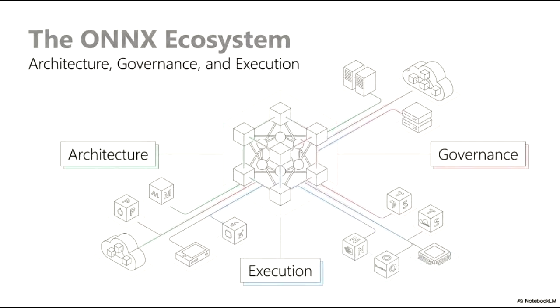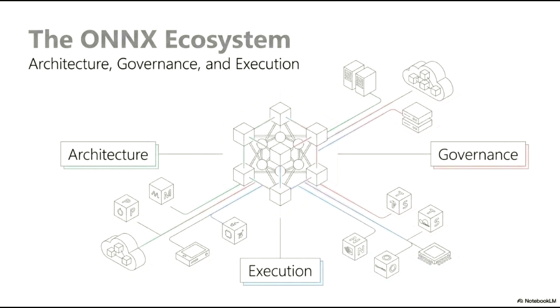Welcome, everyone. Today we are looking at the foundational elements of the ONNX ecosystem, specifically focusing on architecture, governance, and execution. As shown in the central visualization, ONNX serves as the vital link between various development frameworks and deployment environments. Starting with architecture, ONNX provides a standardized model format that allows for seamless interoperability. This ensures that models built in different frameworks can be easily shared and utilized without compatibility hurdles.